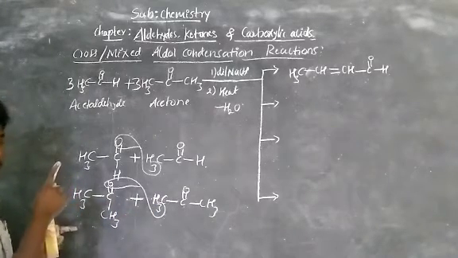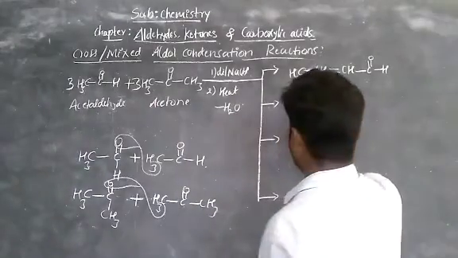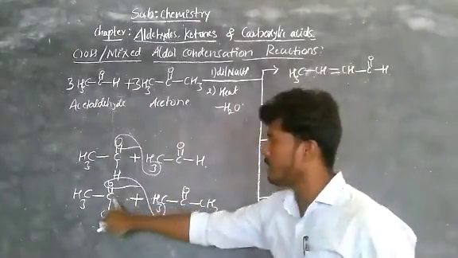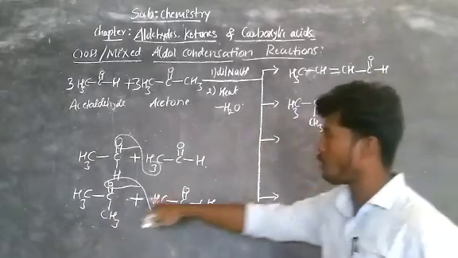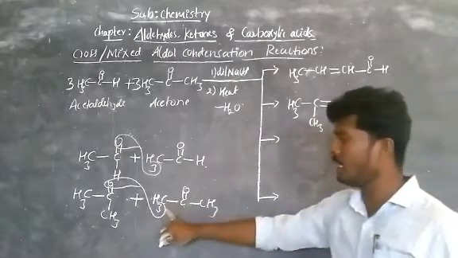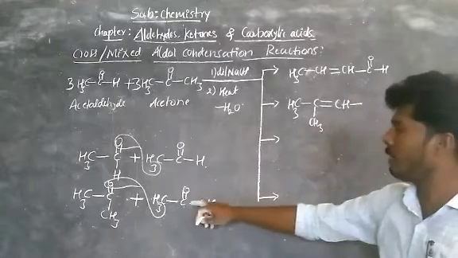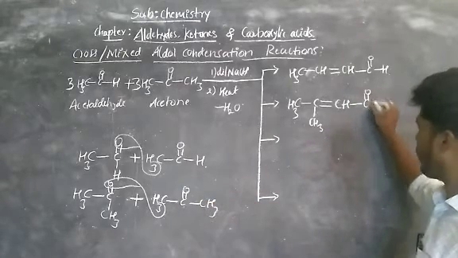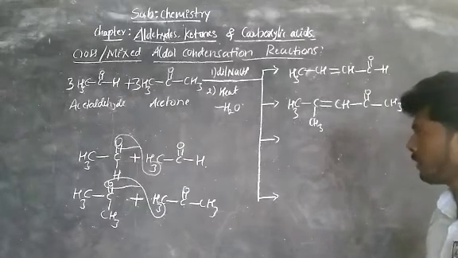We have studied an example for aldol condensation, right? Now write this one. CH3, CH3. The double bond is formed between this carbon and this one. That is double bond. Out of three, two are lost, then the third hydrogen, plus C double bond O, bond CH3. Okay, you get this one.